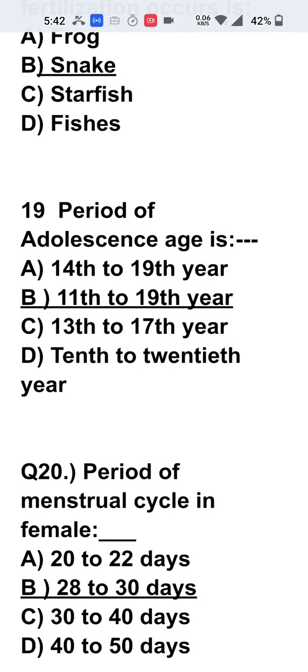Now question number 19 we will see. Period of adolescence age is. So adolescence starts from 11th year till 19th year. It depends upon every person. It changes depending on their heredity or environment.